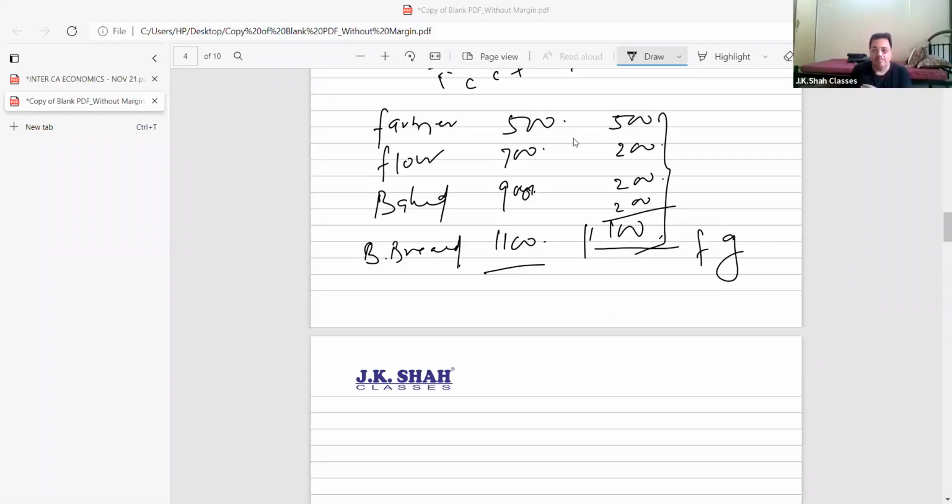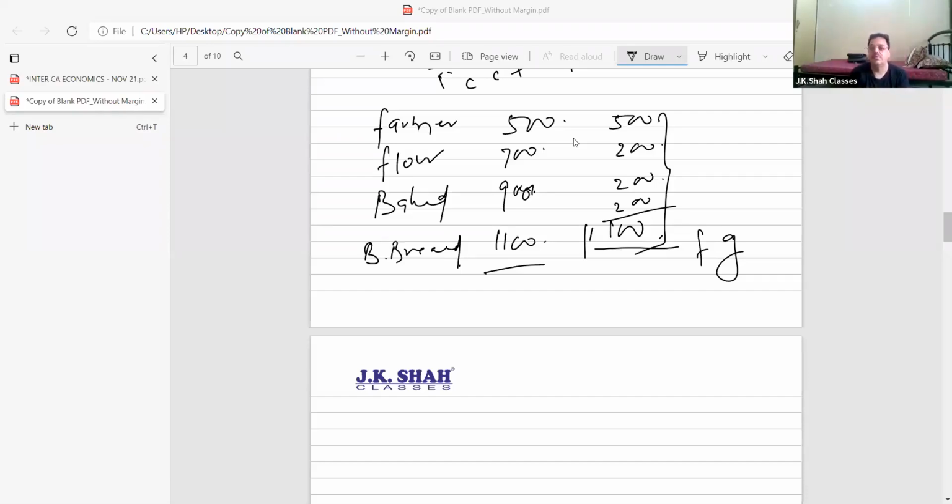One important point you need to remember: when I was calculating national income, I did tell you that national income includes factor income, not transfer income.